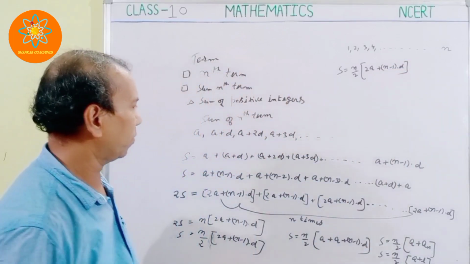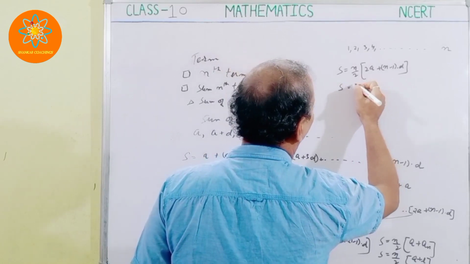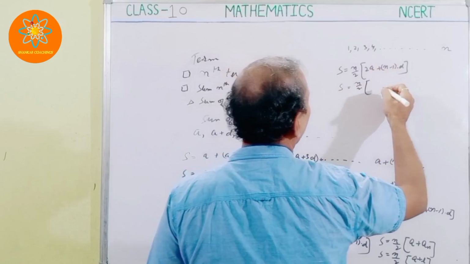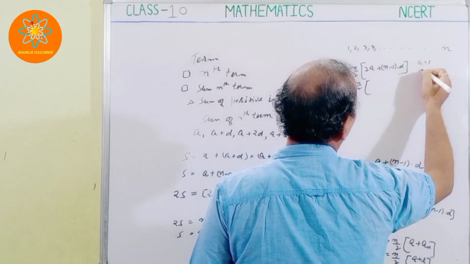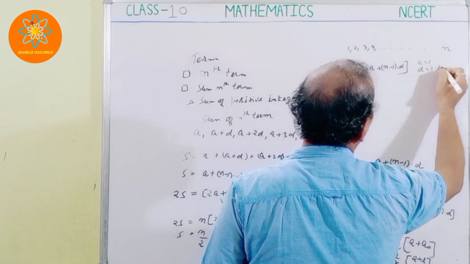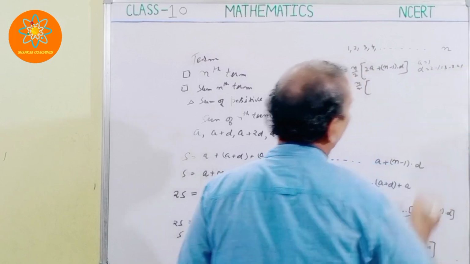Here a is equal to 1 and the value of d is 2 minus 1, which is 3 minus 2, equal to 1.